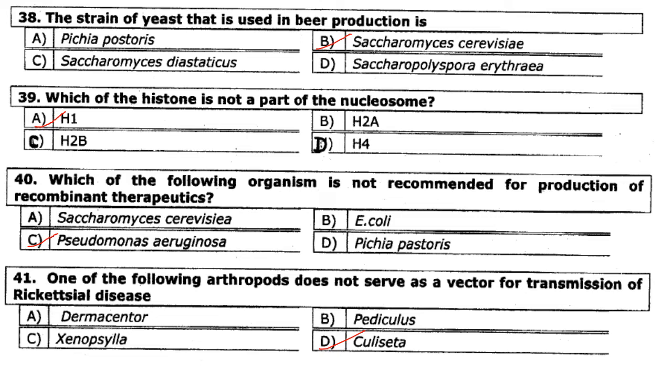Then which of the following organisms is not recommended for production of recombinant therapeutics? So Pseudomonas aeruginosa is not recommended for production of recombinant therapeutics. One of the following arthropods does not serve as a vector for transmission of rickettsial disease. So it is option D, Culiseta. Answer is Culiseta. Answer is option D.